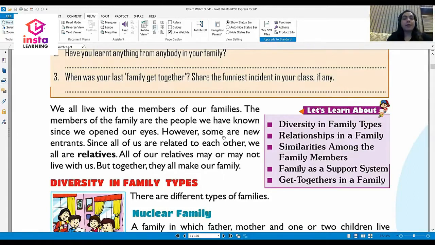Yes, some members of your family which were born after you were born, or which have joined your family after you were born. They could be anyone, your younger brother, your younger sister, or maybe your elder brother or sister got married and now you have a new family member. So all our relatives may or may not live with us, but together they make our family.